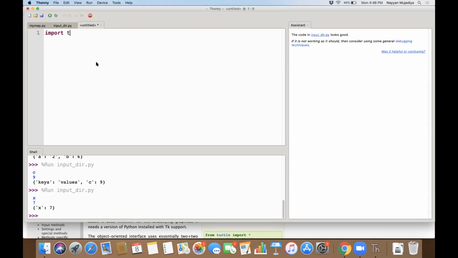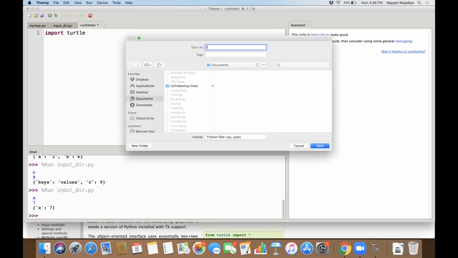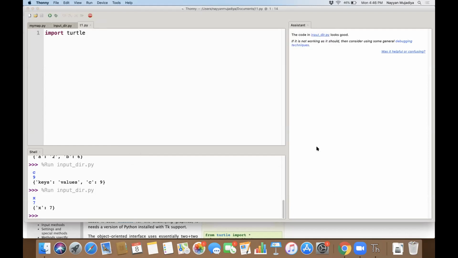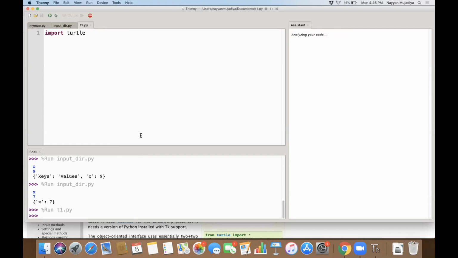import turtle. We'll just run this only. I'll say T1 and run. This basically says that there are no errors, meaning we are able to import the turtle library correctly. It says unused because we're not writing any other commands. Correct. So now that we have imported the turtle module.